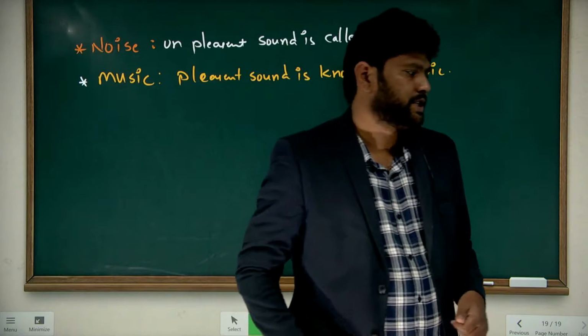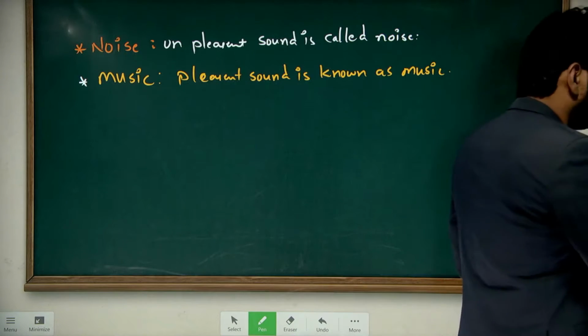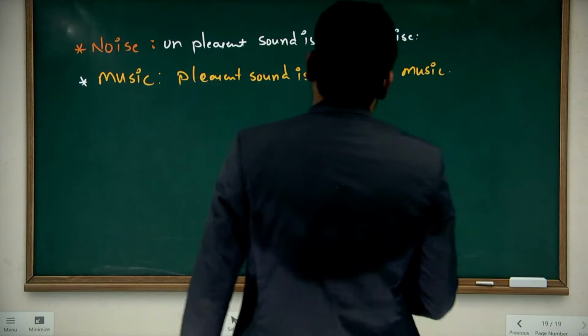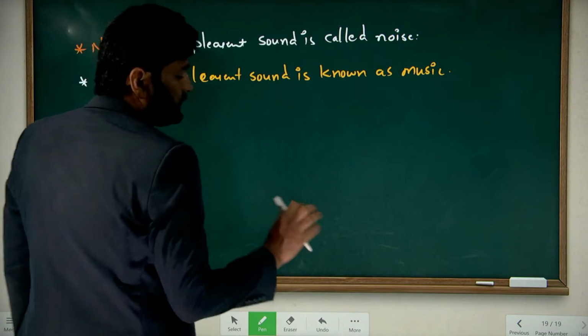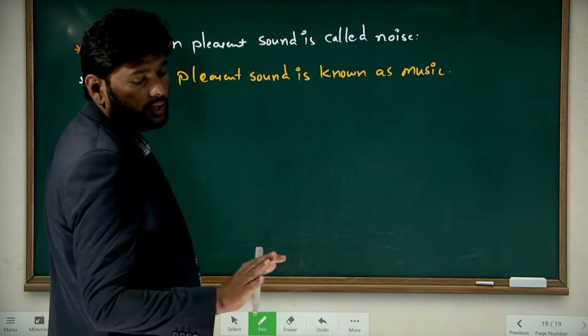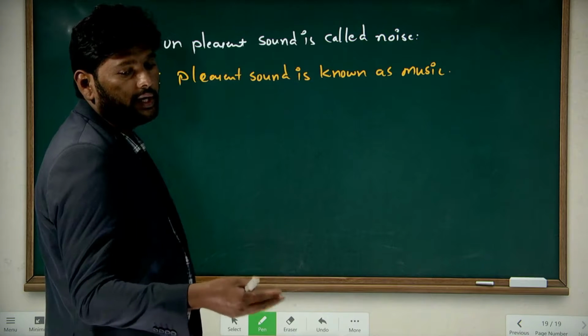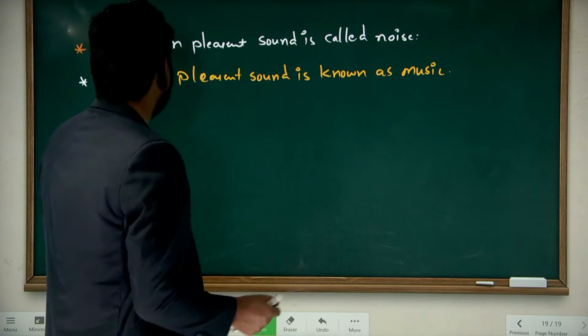First write down pitch, loudness, quality. These pitch, loudness and quality will help you differentiate noise and music.